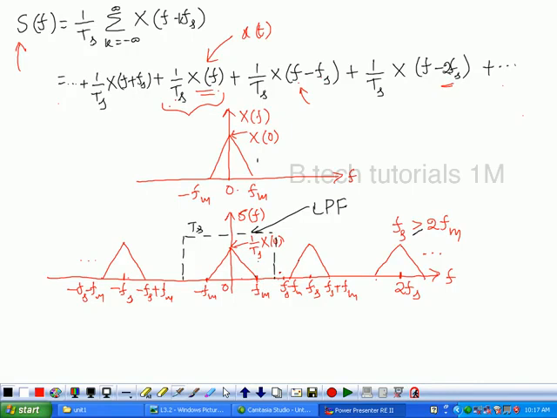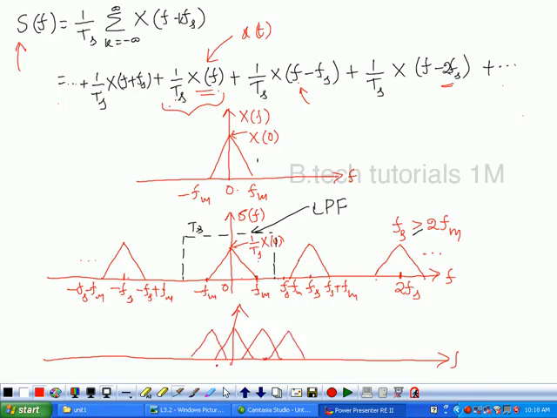If fs is less than 2fm, what will happen? If fs is less than 2fm, you draw it. Aliasing effect. Okay. This is the original component. See, if fs is less than 2fm, so this is fm, this is 2fm. If this is fs, then the spectral components overlap like this.